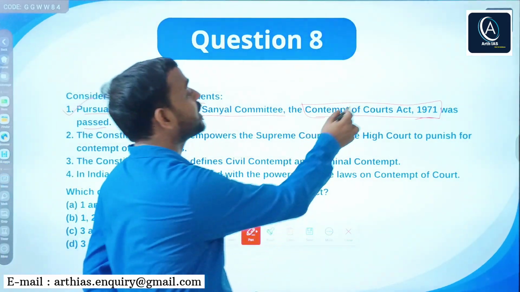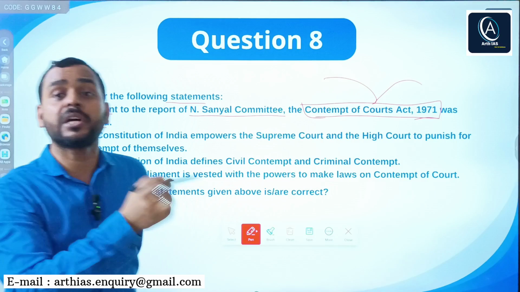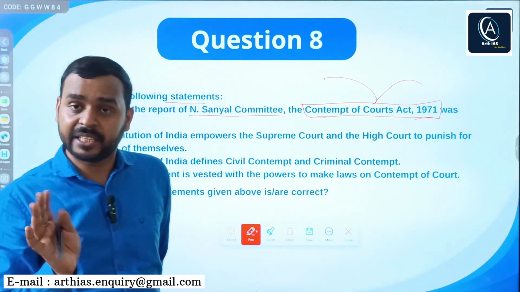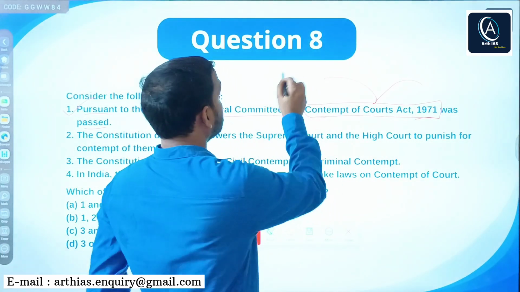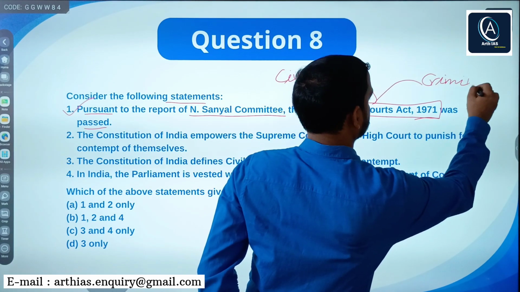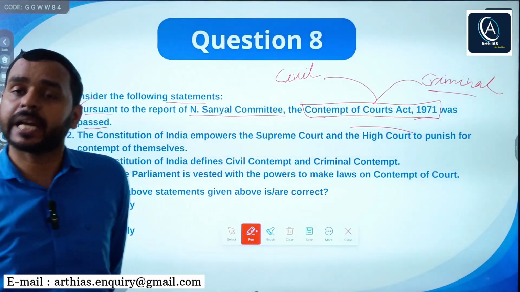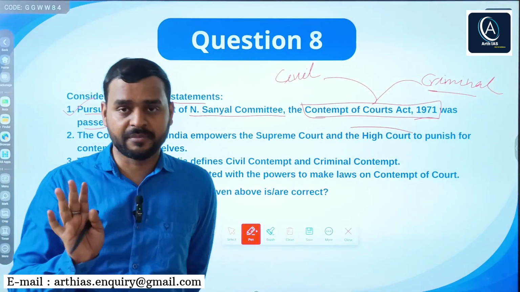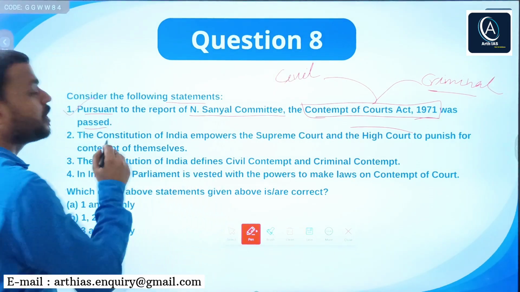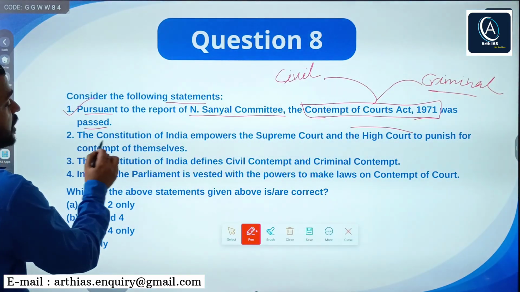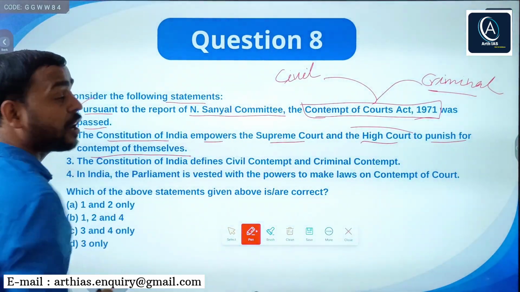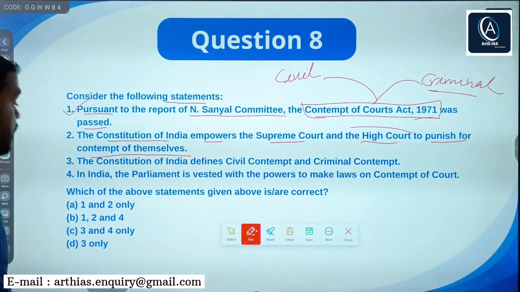And you know that if you have read Article 19, then you must be knowing that contempt of court can restrict the freedom of speech and expression, right? And you know there are two types of contempt: civil and criminal, right? Under Contempt of Court Act, section 2(b) and section 2(c), right? No need to discuss in very detail. Next, the Constitution of India empowers Supreme Court and High Court to punish for contempt of court of themselves, right? So this statement is also correct.